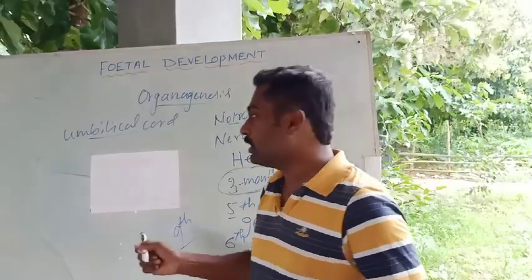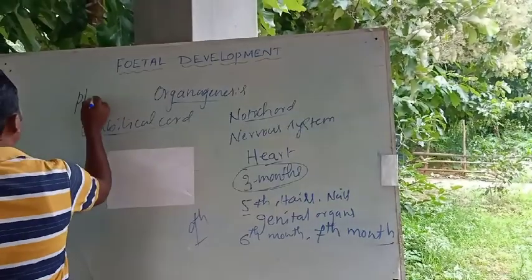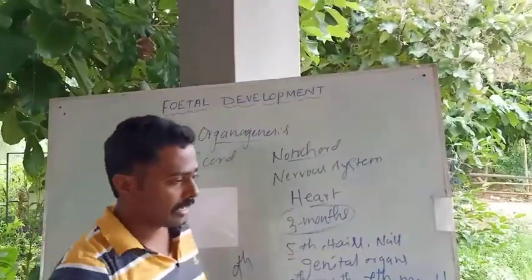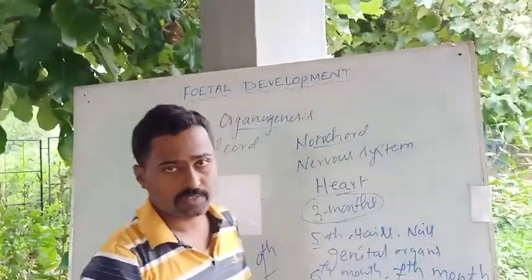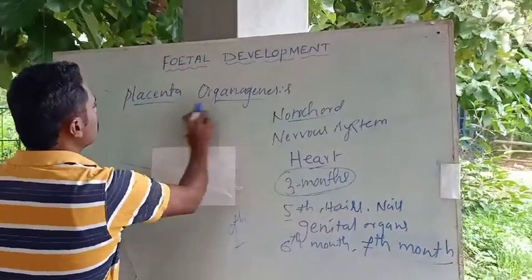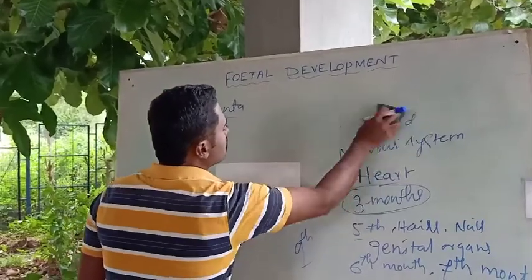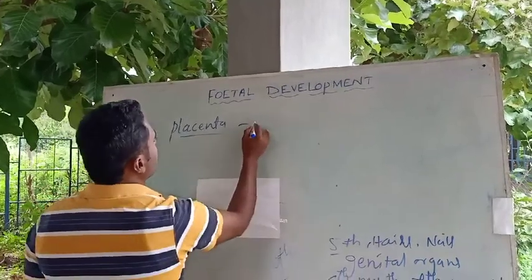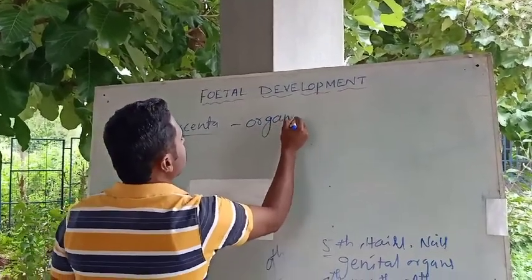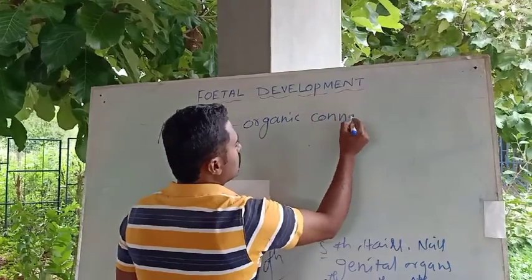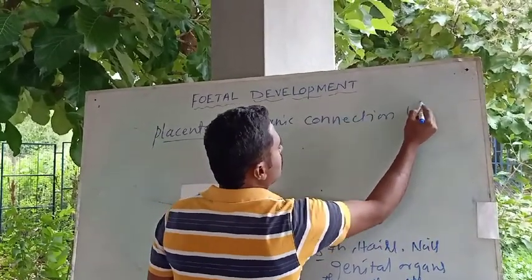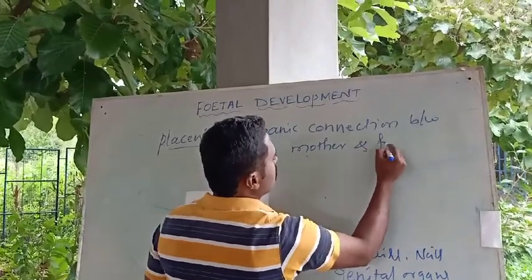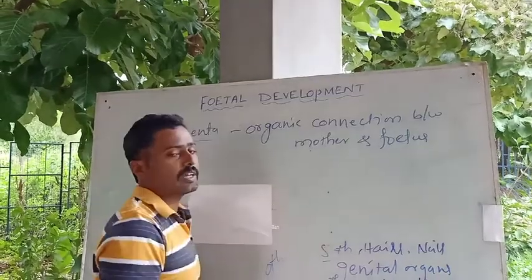So here we have to look into a very important structure, that is what we call the placenta. I said that the placenta is an organic connection between the mother and the fetus. A very important thing that helps in the development of the fetus is the placenta. What is the placenta? An organic connection established between the mother and the fetus is called the placenta.